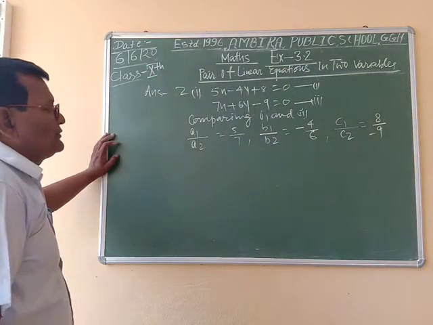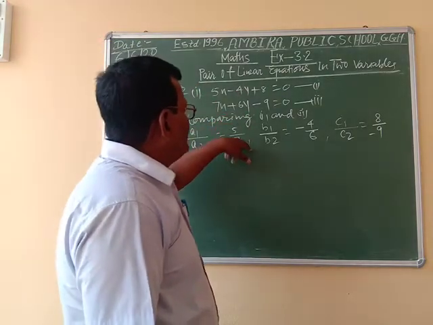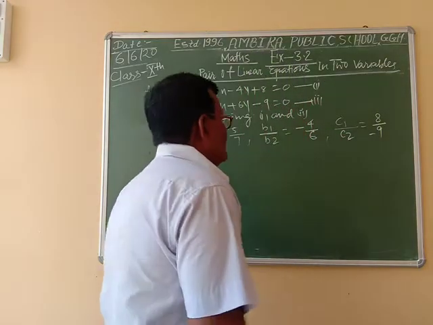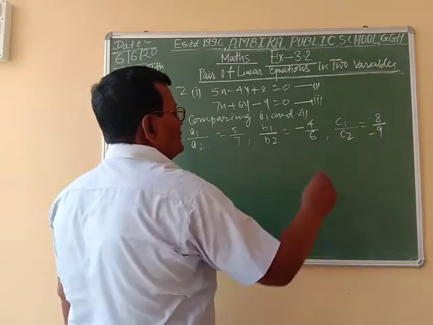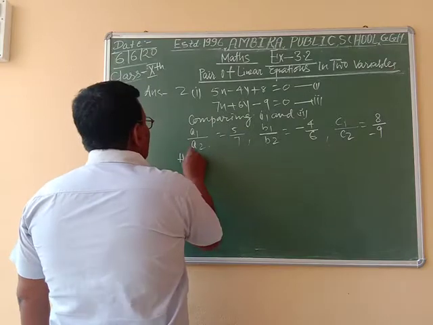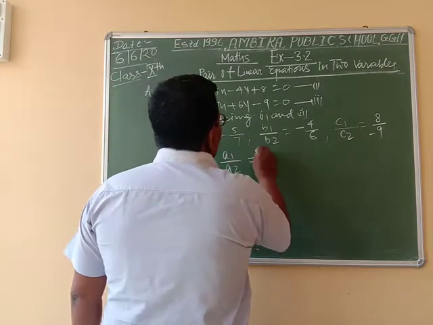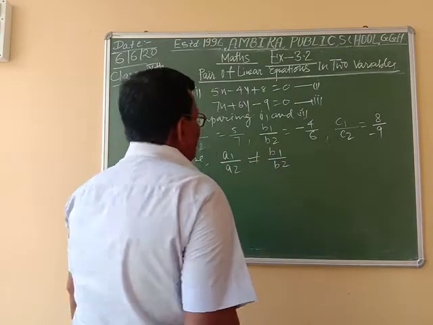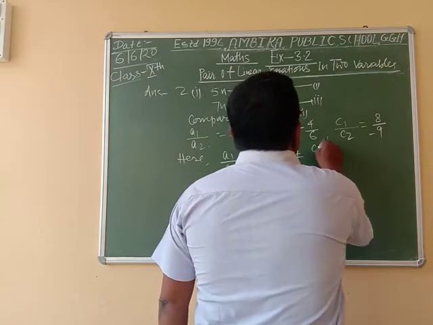Comparing 1 and 2, we get a1 by a2 is equal to 5 by 7, b1 by b2 is equal to minus 4 by 6, and c1 by c2 is equal to 8 by minus 1. Here we see that a1 by a2 is not equal to b1 by b2, and note here a1 by a2 is not equal to b1 by b2 and not equal to c1 by c2.